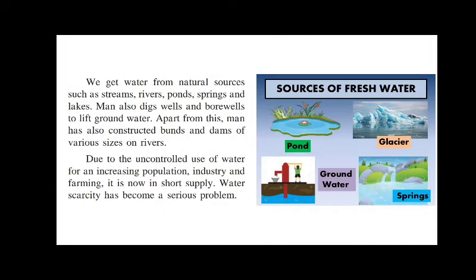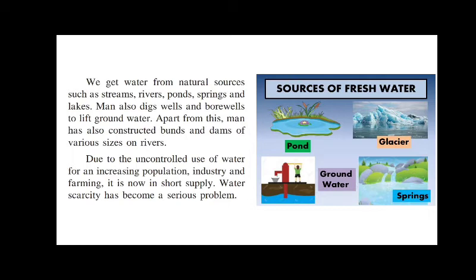We get water from natural sources such as streams, rivers, ponds, springs and lakes. So these are the natural sources of water. Man also digs wells and bore wells to lift the groundwater. Apart from this, man has also constructed bunds and dams of various size on rivers. Why are these bunds and dams constructed? So that the water is stored for future.